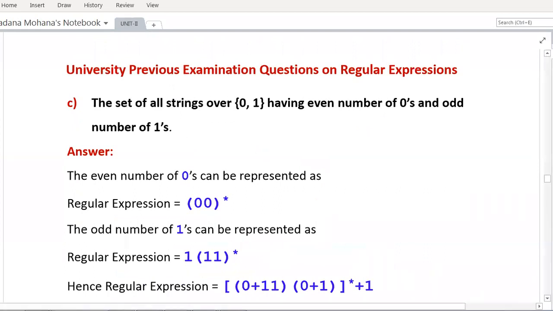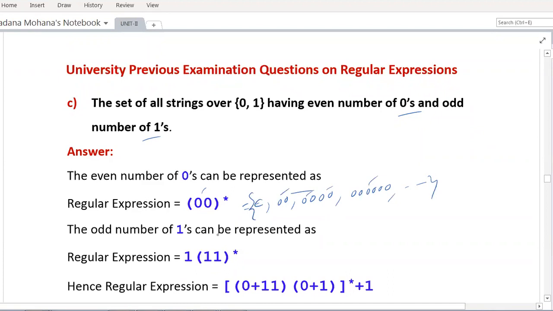Now another example: the set of strings over 0, 1 having an even number of zeros and an odd number of ones. You can find them separately. First, an even number of zeros can be represented by the regular expression (00) whole closure. Whenever you expand this one, what will you get? Null, 00, then 00 repeated twice, then 00 repeated thrice and so on. Every time, this set consists of strings with an even number of zeros only: 2 zeros, 4 zeros, 6 zeros, so even only.